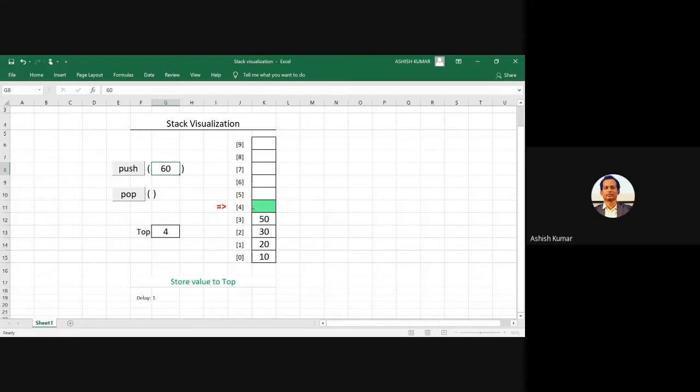The top is changed to 4. Insert one more element. Increment top first, then store the value at that incremented top position. Now decrement one element. It removes the data first, then decrements top by 1. One more pop operation.